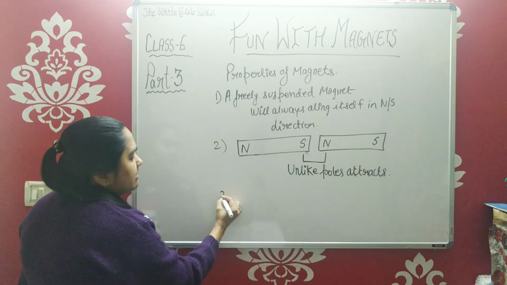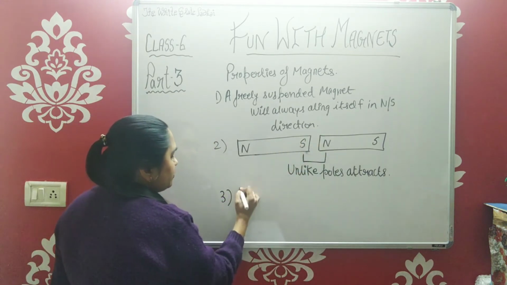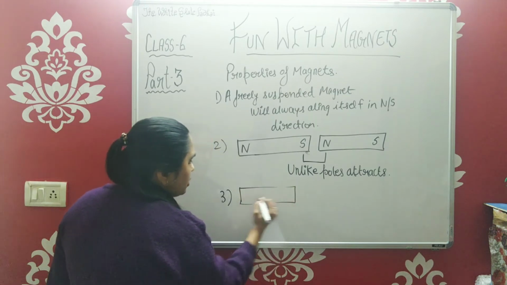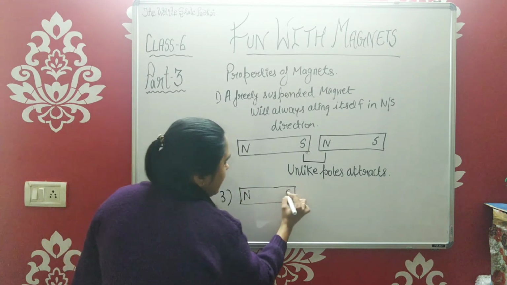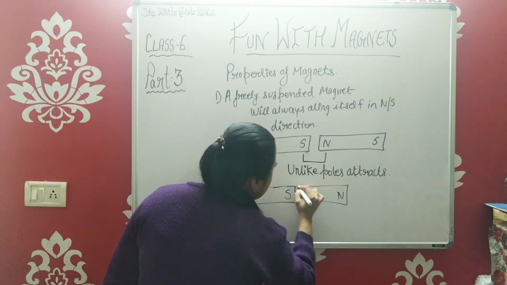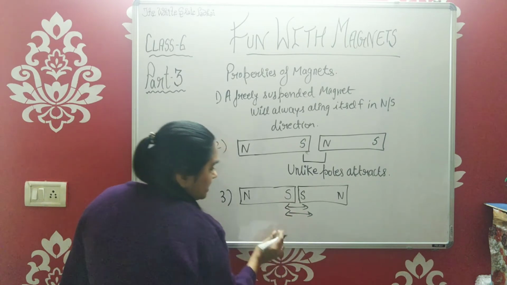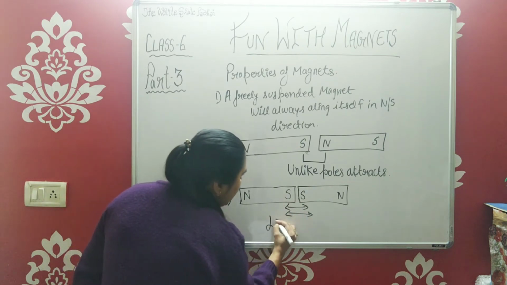And similarly, if you keep the south pole near this south pole, or north pole near this north pole, for example, say I have two magnets and I keep the south pole near the south pole, they will repel each other. So like poles repel each other.